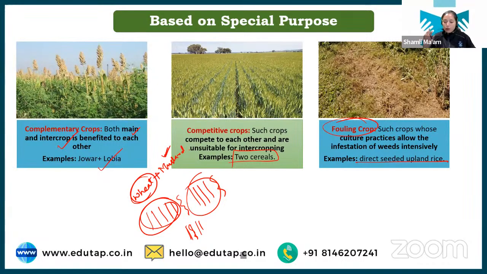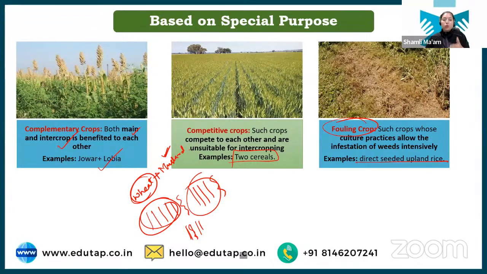Okay, see, fouling crops are basically those crops whose cultural practices increase the infestation of weeds. Now sometimes what can happen is that we are growing a crop, for example you want to grow rice, but you do not have enough water. For rice we know a lot of water is required.